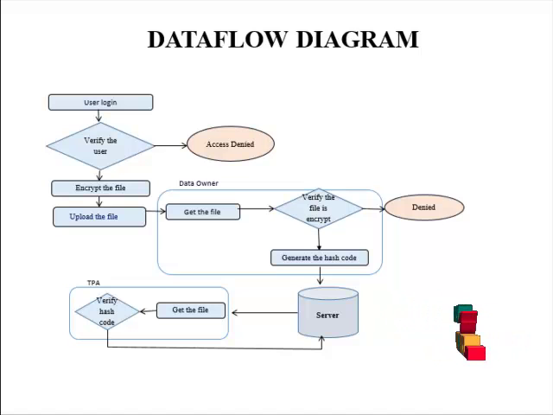At that time, the third-party auditor validates the file. In that validation, the TPA generates a new code for that same file and compares it with the code sent by the data owner. If both codes are equal, the file has not been modified. If the codes are different, the file has been corrupted. After that, they get the original file from the server and store it in the TPA process. This is the auditing process of our flow.